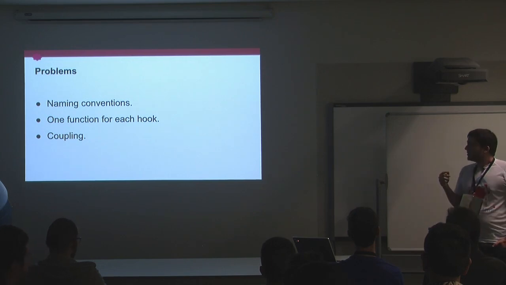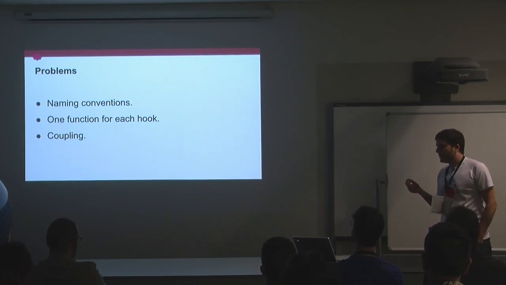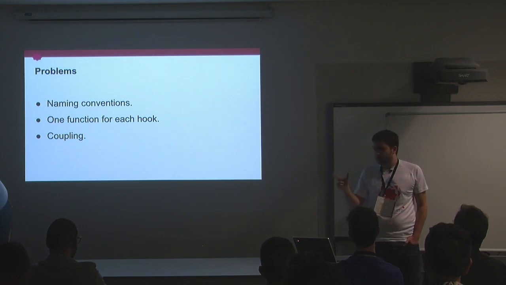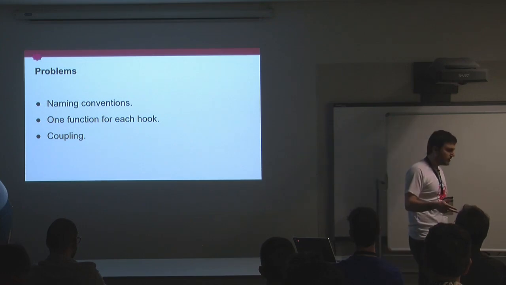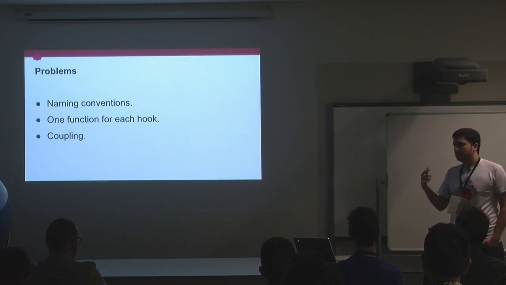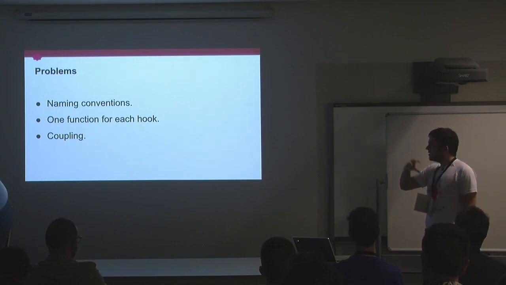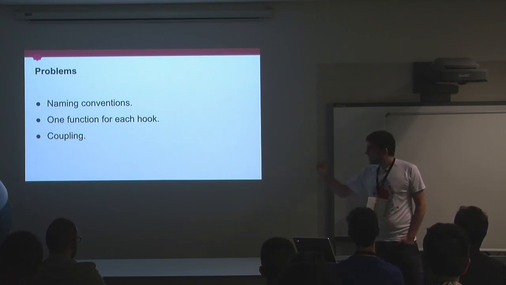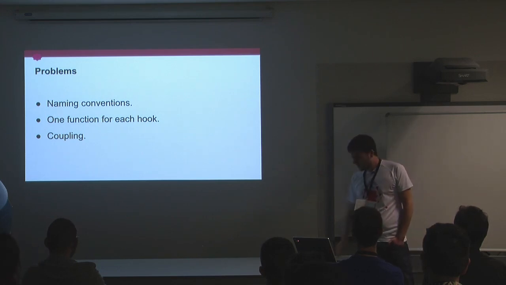And finally, there's a problem with coupling, because there's coupling in the name of the function, because the name of the function needs to have the name of the hook. But also there is coupling in the parameters of the hook, because the piece of code that is invoking the hook needs to know the parameters that the function that is registered to that hook has. All right?